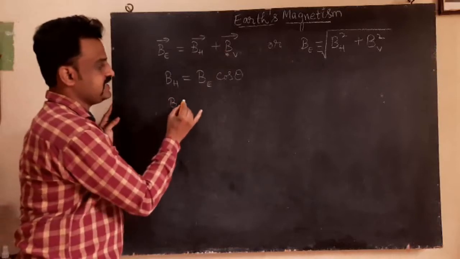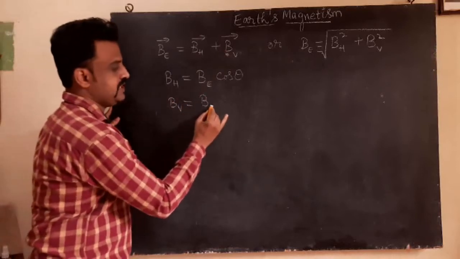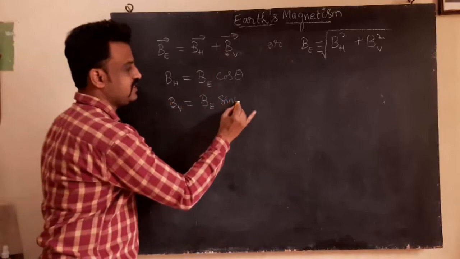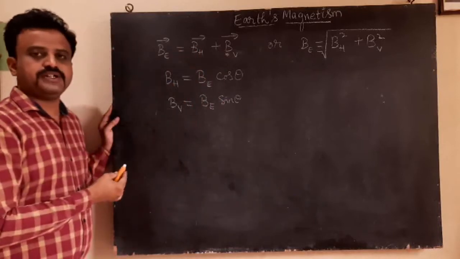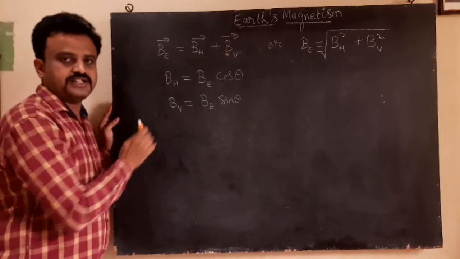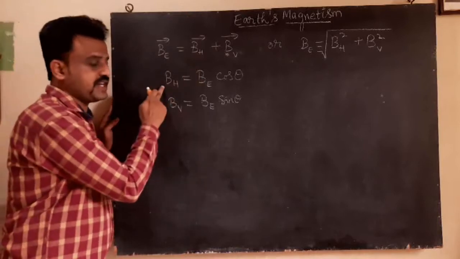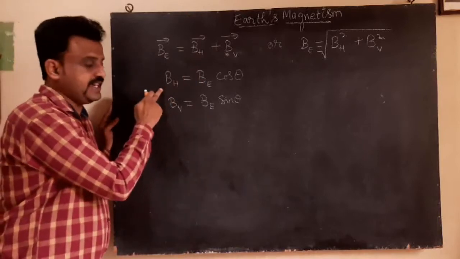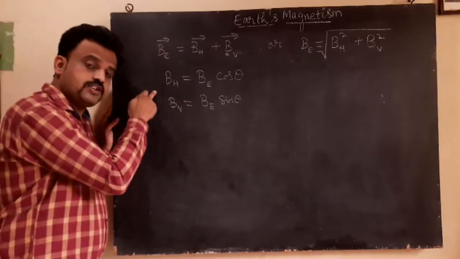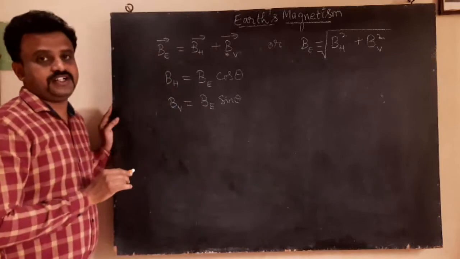BV is equal to BE sin theta, the vertical component of the Earth's magnetic field. BH is called the horizontal component of the Earth's magnetic field.